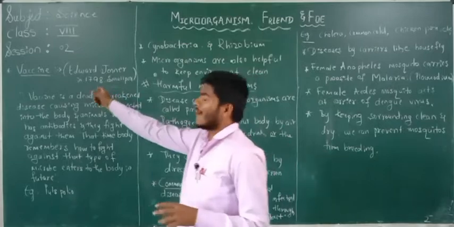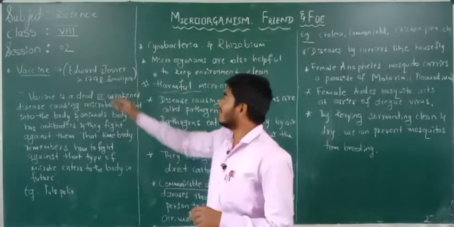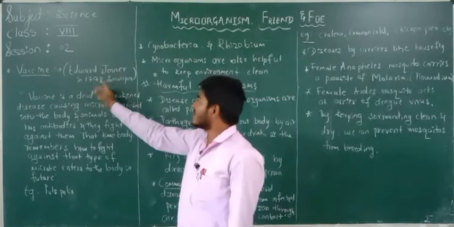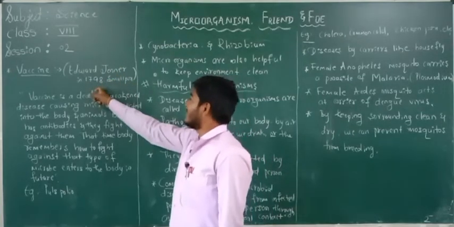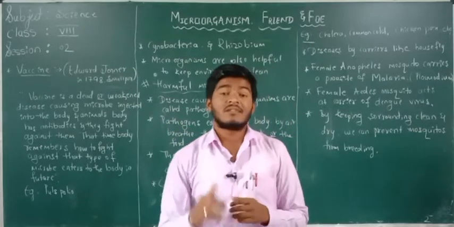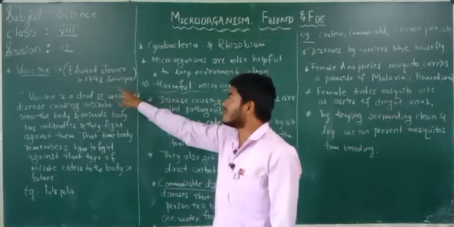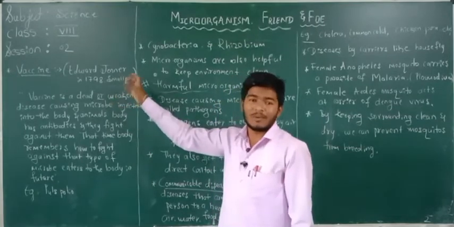See here, the vaccine was first discovered by a scientist called Edward Jenner in 1798 for smallpox. Edward Jenner first discovered a vaccine for a disease called smallpox in 1798. You have to remember this point.